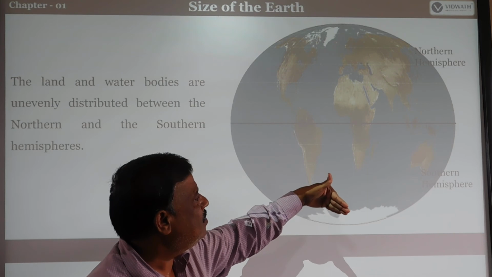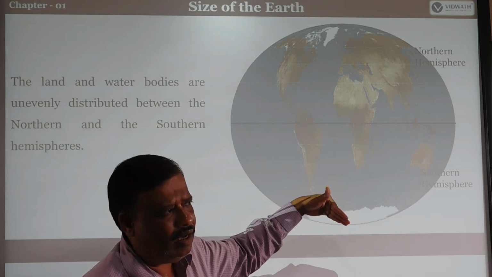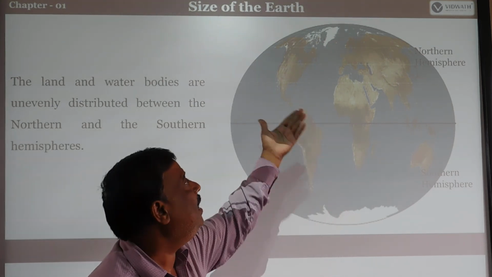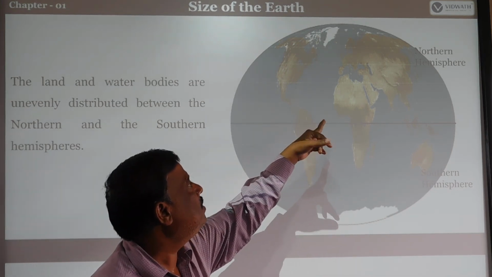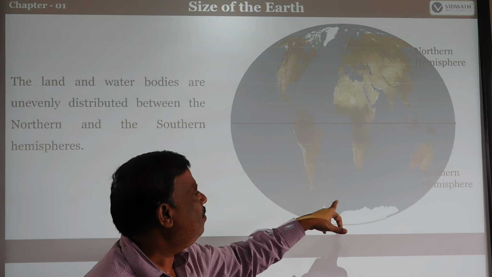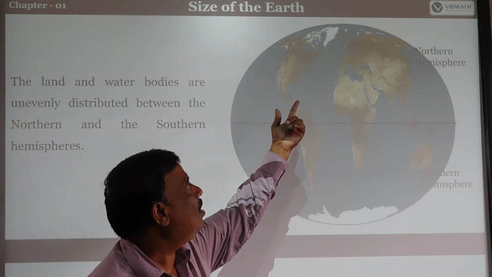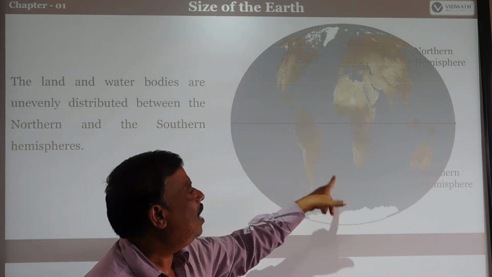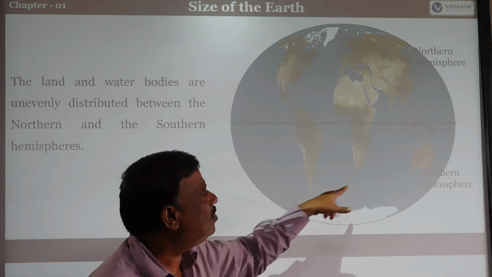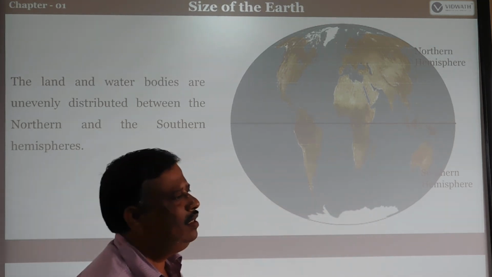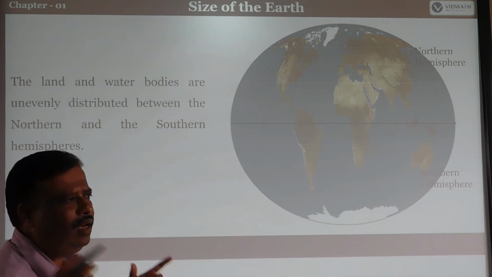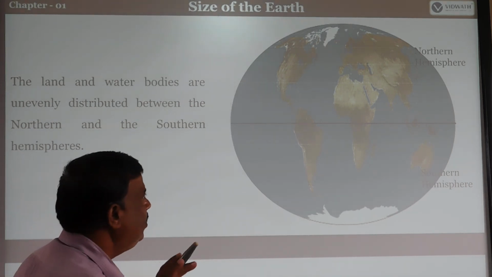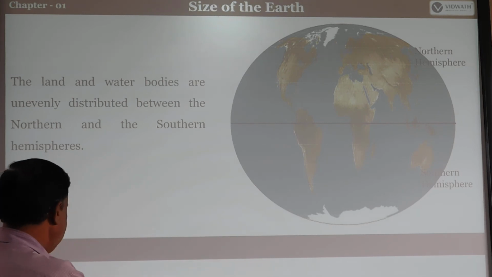The southern hemisphere is covered by more water than the northern hemisphere, where the land is higher. So the land and water are unevenly distributed, not equally.